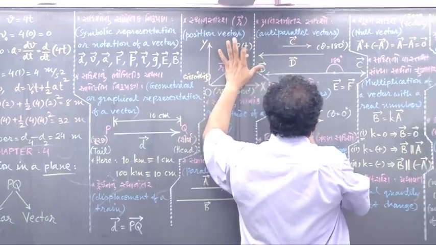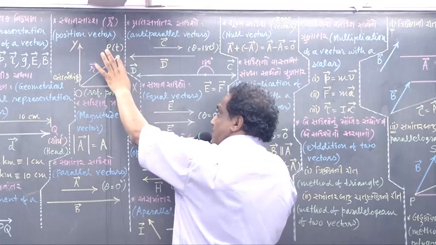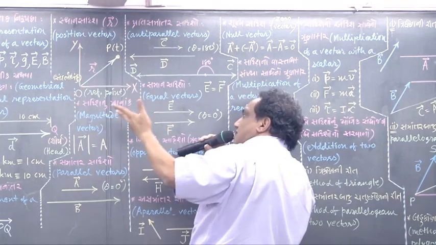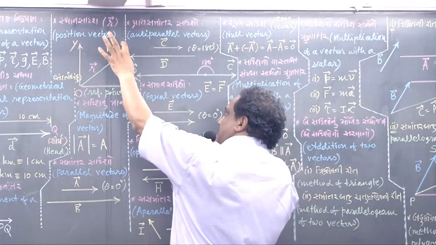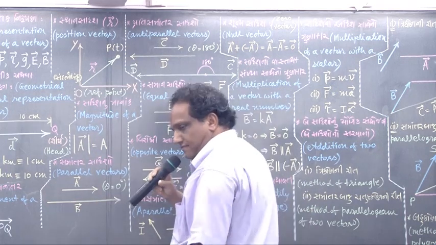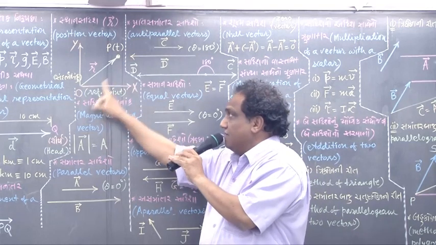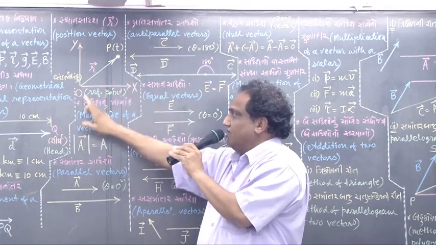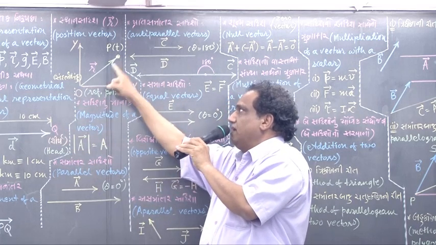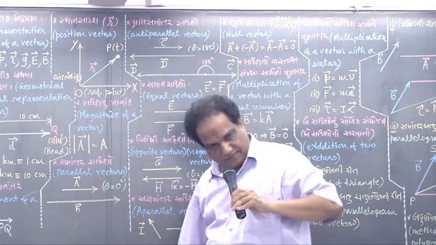At a given instant of time, a vector which determines the position of a given particle with respect to a given reference point is called the position vector of that particle at that instant with respect to that reference point.